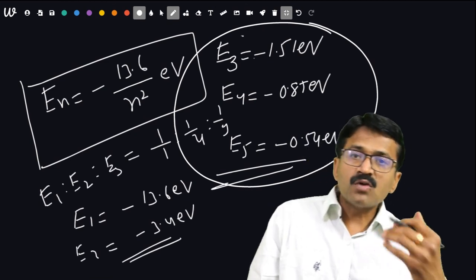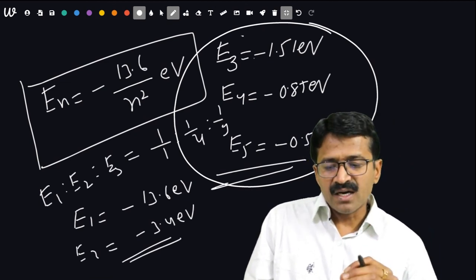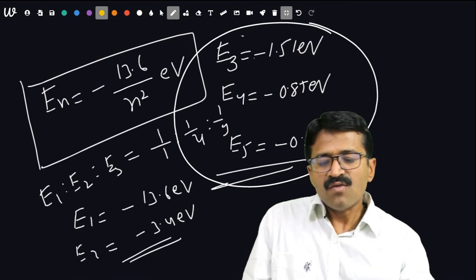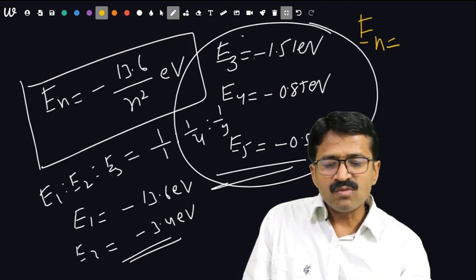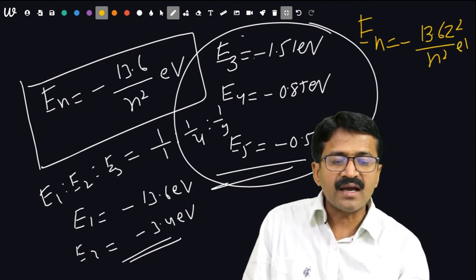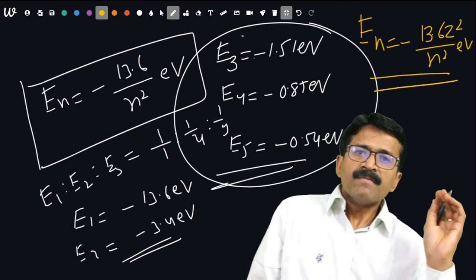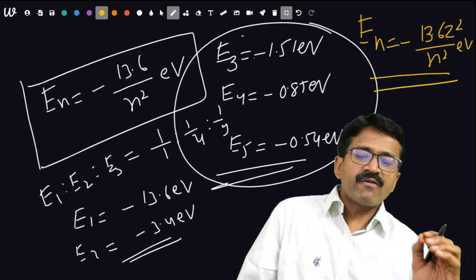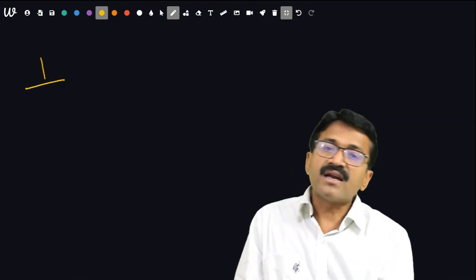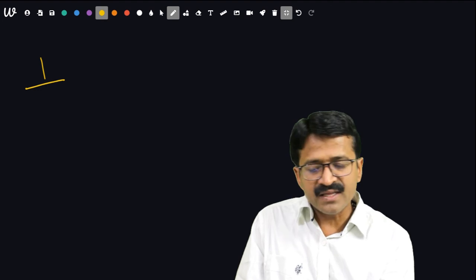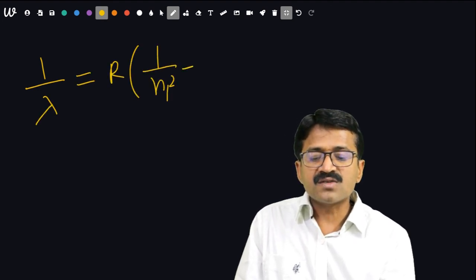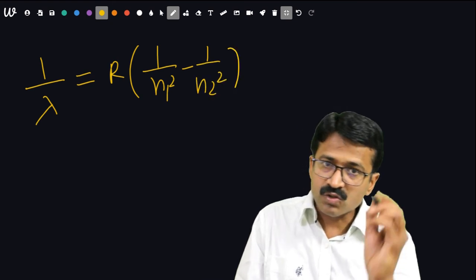Then what about the effect of atomic number? In this case, energy in terms of atomic number will be given by En is equal to minus 13.6 Z square upon n square electron volt. Then what about the wavelength, frequency and wave number? This is very important. Whenever an electron transits from one energy level to another, 1 upon lambda is equal to R into 1 upon n1 square minus 1 upon n2 square.